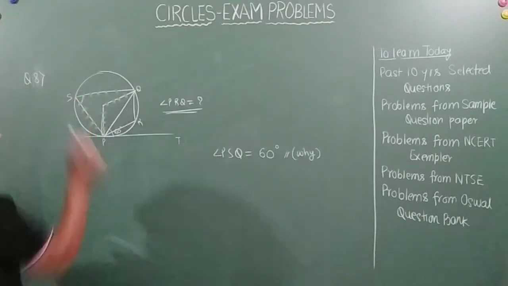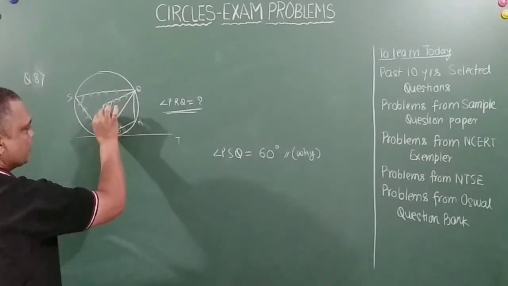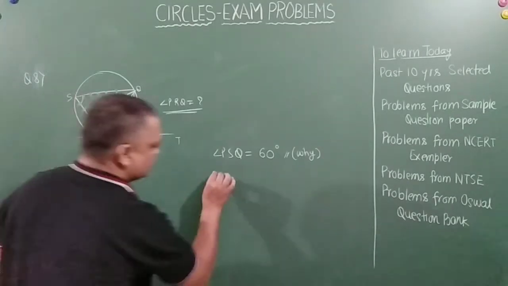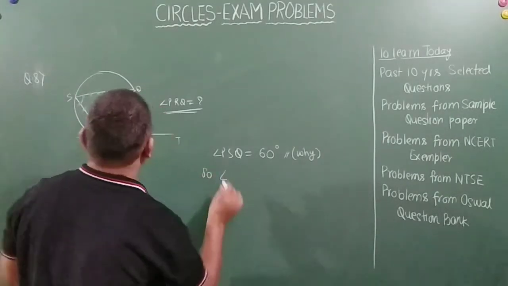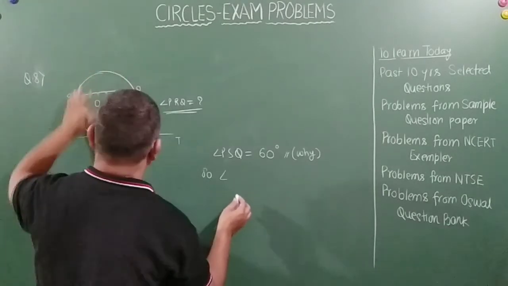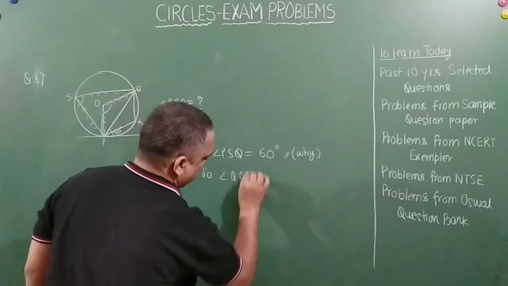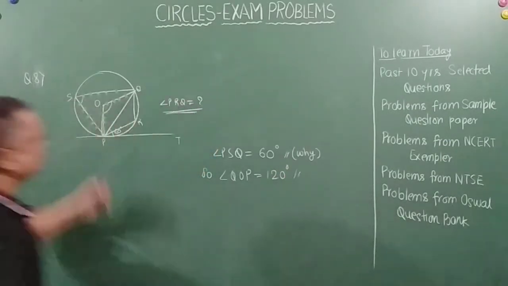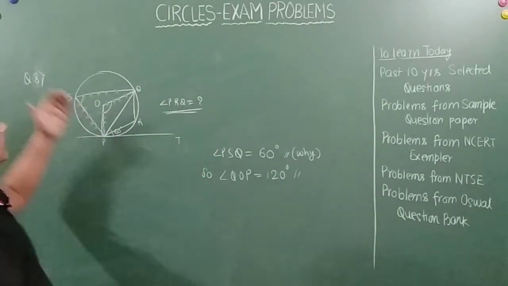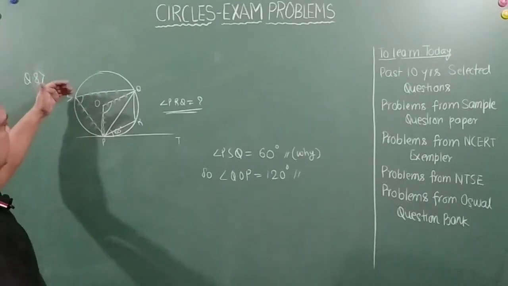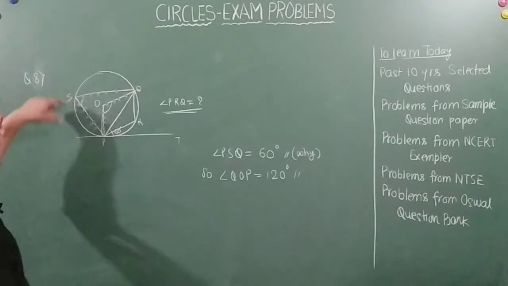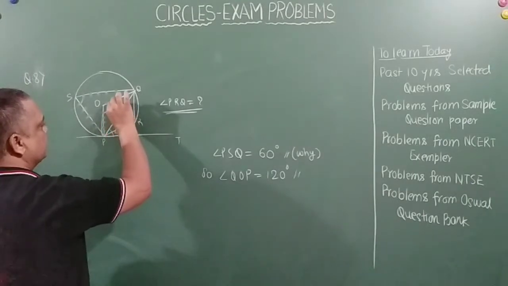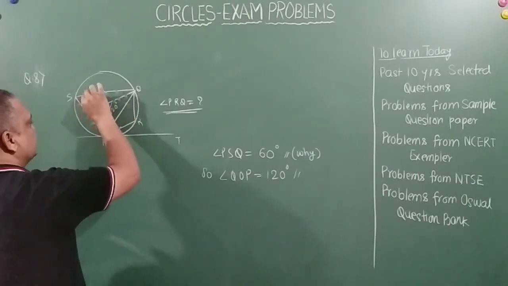Now this becomes 60 degrees. So how much does this become, my friend? O is the center, so angle QOP is equal to 120 degrees. The angle at the center is always double the angle at the circumference, that is your inscribed angle. So this is 120 degrees and this is 60 degrees.